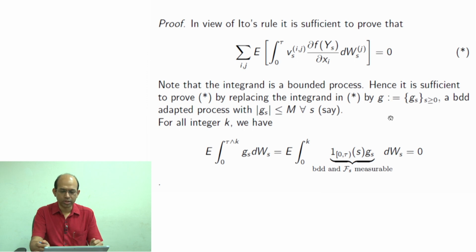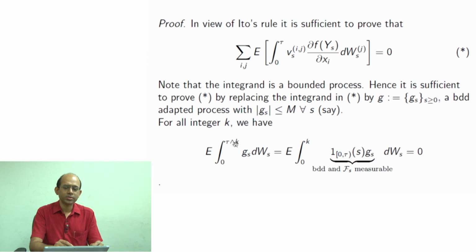So, we are going to prove that. Let us assume that G is a bounded process with an upper bound capital M. G_s is less than or equal to M, mod of G_s is less than or equal to M for all s. So now for all integer k, we have expectation of integral 0 to tau minimum k.